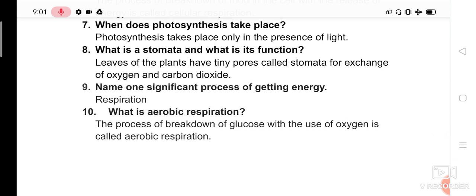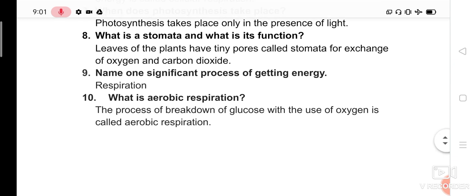Question number 8. What is stomata and what is its function? What do you mean by stomata? Stomata are very tiny pores present on the leaves of the plant. What about its function? The main function is exchange of gases. What gases? Oxygen and carbon dioxide. So, the leaves of plants have tiny pores called stomata.